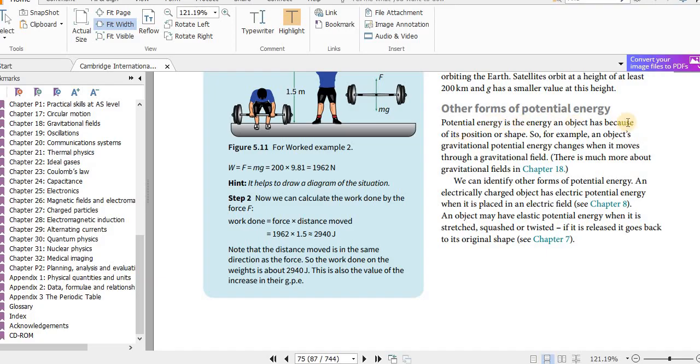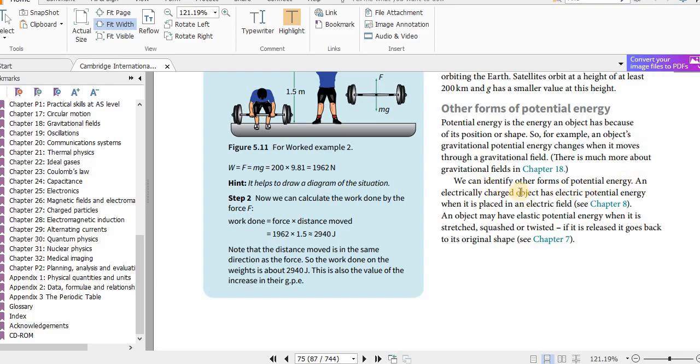Potential energy is the energy an object has because of its position or shape. For example, an object's gravitational potential energy changes when it moves through a gravitational field. There is much more about gravitational fields in chapter 18. We can identify other forms of potential energy.